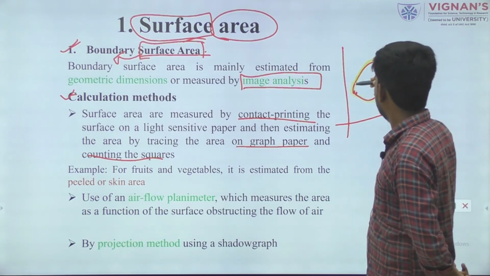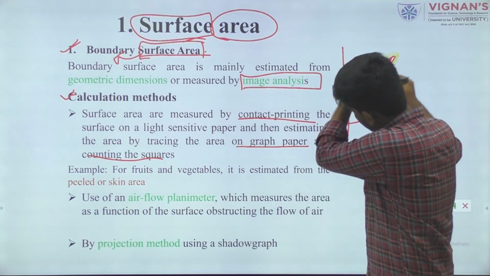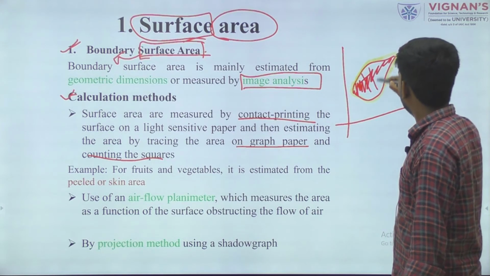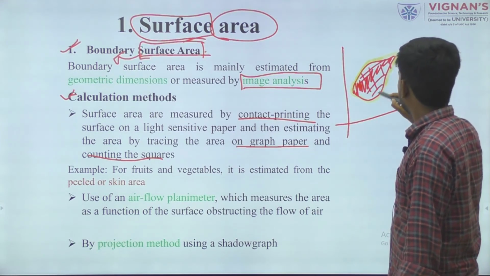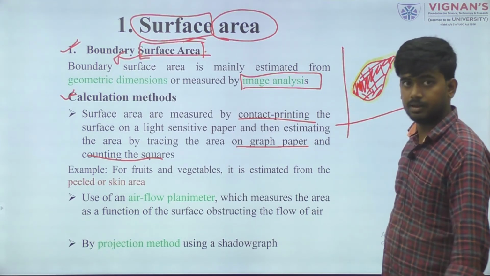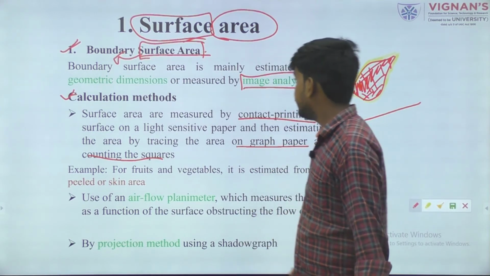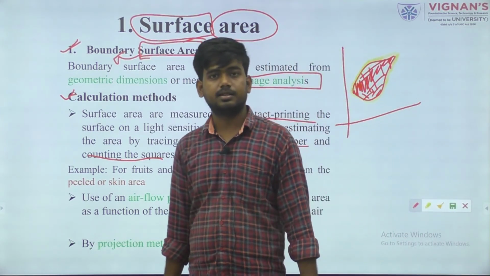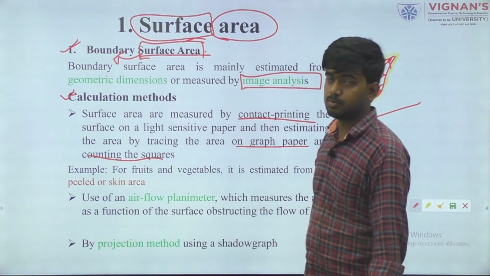Then we can simply remove the leaf and count how many squares of the graph paper are occupied by the leaf. By the counting method we can identify the surface area, but it is a very time-taking procedure.